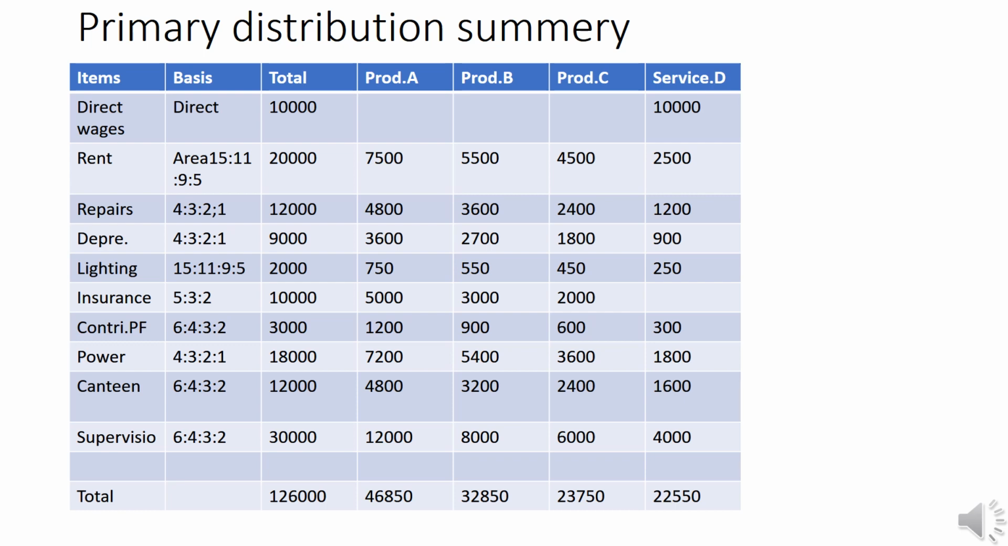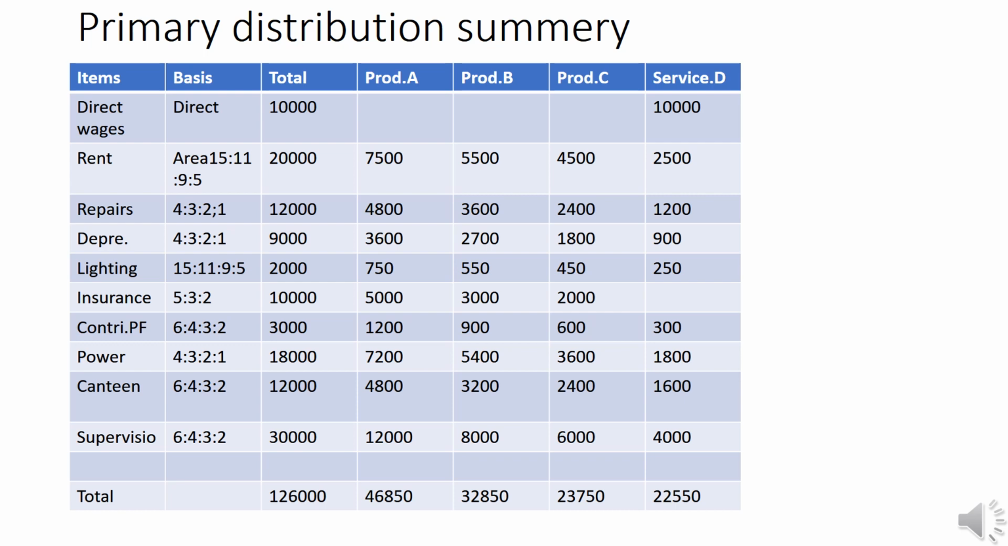Again, supervision is based on number of workers. The number of workers ratio is 6:4:3:2. Total is 15. That is why for department A, 30,000 into 6/15, 12,000. 30,000 into 4/15, 8,000. 30,000 into 3/15, that is 6,000. 30,000 into 2/15, that is 4,000. And in the case of insurance of stock, it is not apportioned to service department. So the ratio is 5:3:2. That is 5 plus 3, 8 plus 2, 10. So 10,000 into 5 by 10, 5,000, 3 by 10, 3,000, 2 by 10, 2,000.